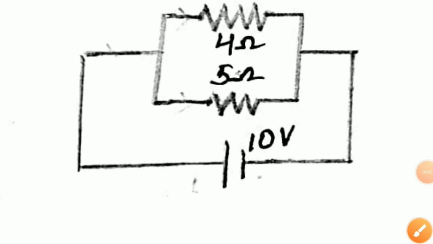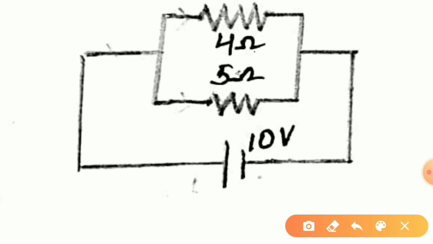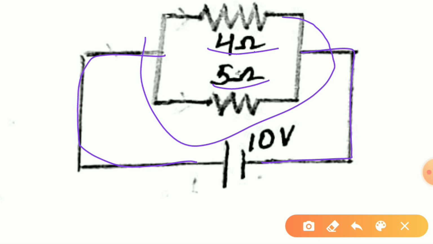Let us go through a numerical. Here we need to find equivalent resistance for the circuit shown. We have two resistances of 4 ohm and 5 ohm connected across a 10 volt battery. The resistors here are arranged in parallel.